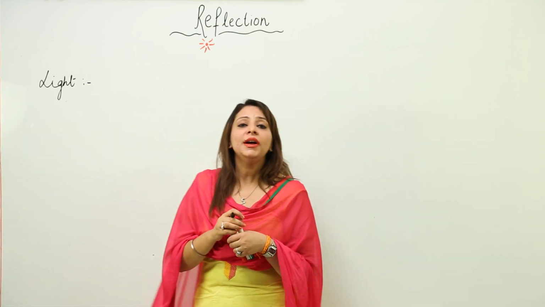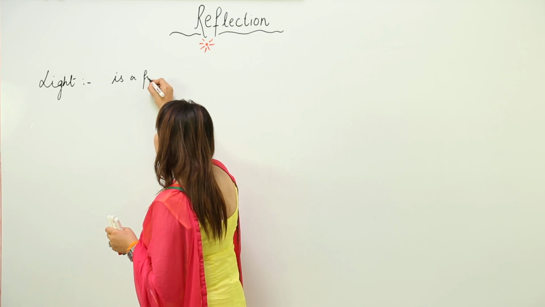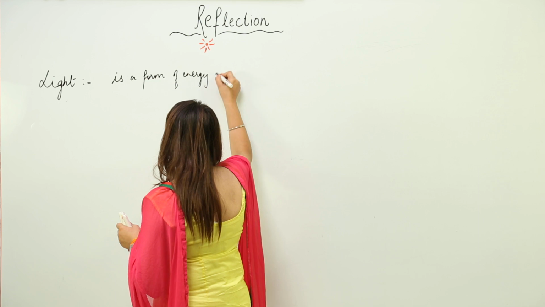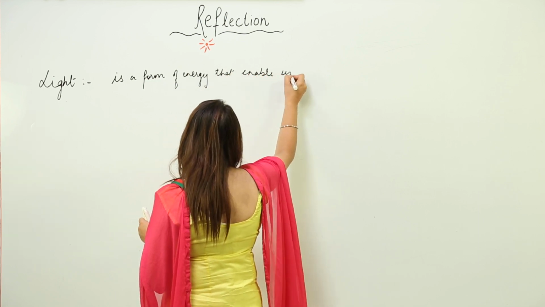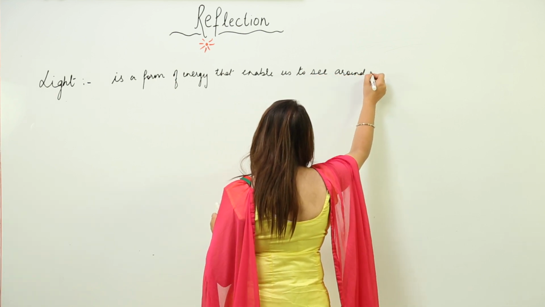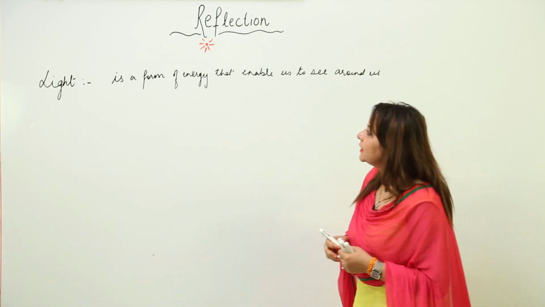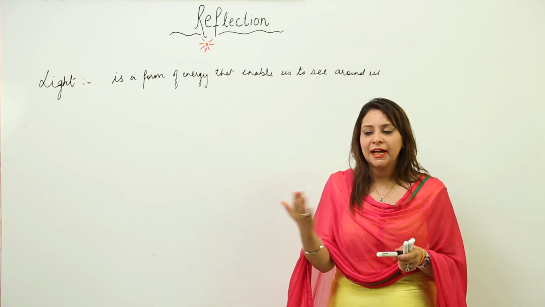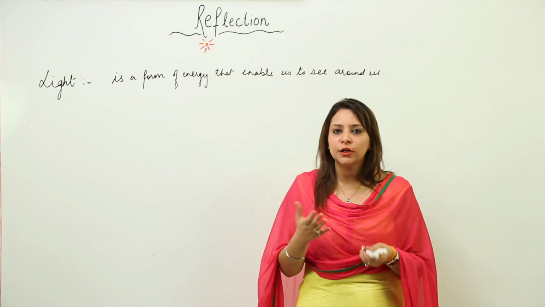Till now, you have learned that light is a form of energy that enables us to see around us, right? That means you can see table, you can see bed, you can see chair just because of light.